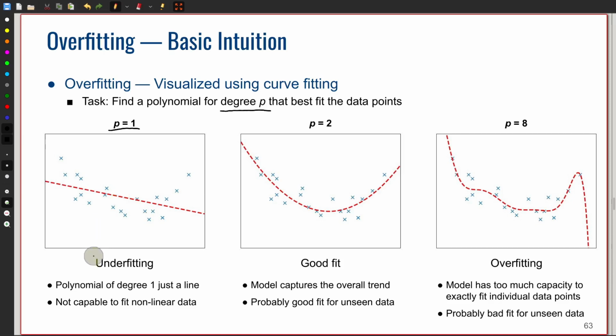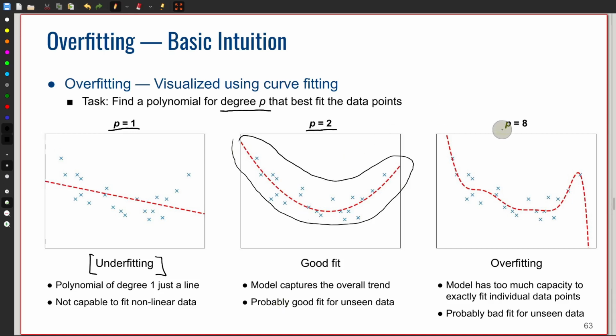In this case, we talk about underfitting. Simply speaking, our model is not powerful enough. Our degree p is too low. If we set a polynomial of degree 2, then we get a much better fit, because now our fitted line captures the overall trend in our dataset quite well. And we could expect that this model would behave quite nicely on unseen data points.